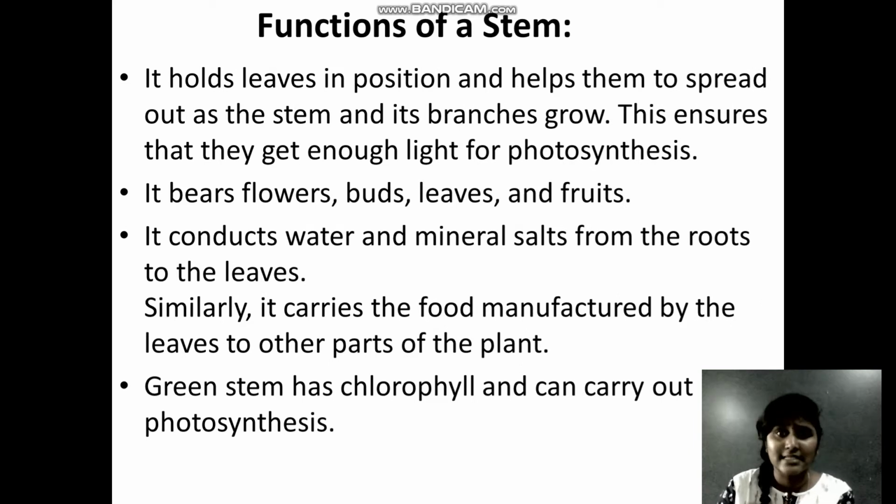Now, after knowing what a stem is and what it contains, let us look at the functions. The main purpose of the stem is to hold the plant in a particular position, and it also helps in spreading out the leaves. When the leaves are spread out, it helps in trapping a good source of sunlight, so that with the sunlight, what will the plants prepare? Yes, they will prepare their own food with the help of photosynthesis.